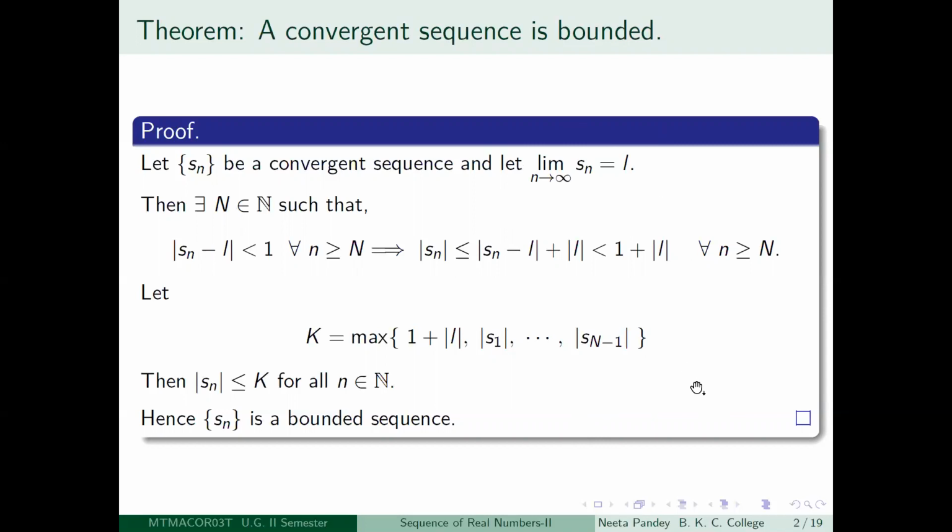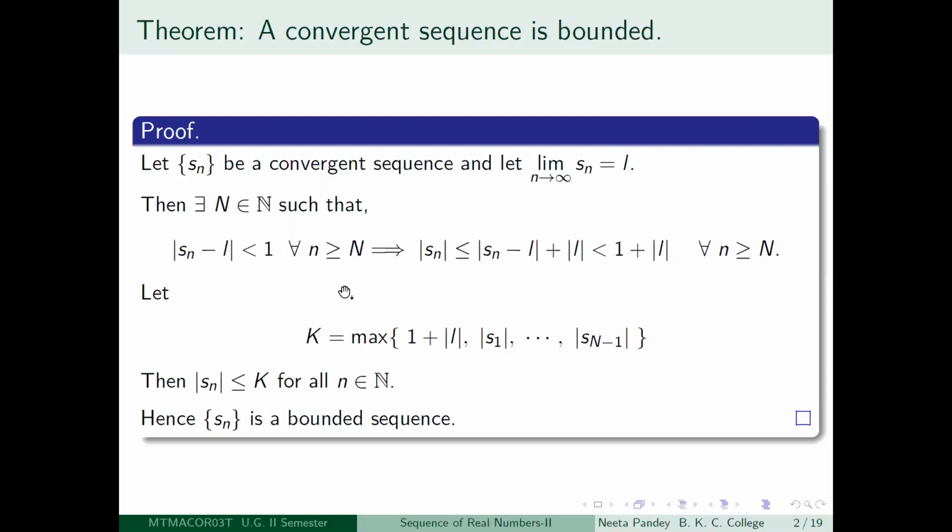Then we know that for any epsilon positive, we will be able to get a positive integer capital N, so that after the Nth term, every term of the sequence will lie in the epsilon neighborhood of L. So in particular, instead of taking any random epsilon, we choose a value. Suppose epsilon is equal to 1. Then for epsilon equal to 1, we will be able to get a positive integer N, so that for all little n greater than or equal to capital N, mod of S_n minus L is less than 1.